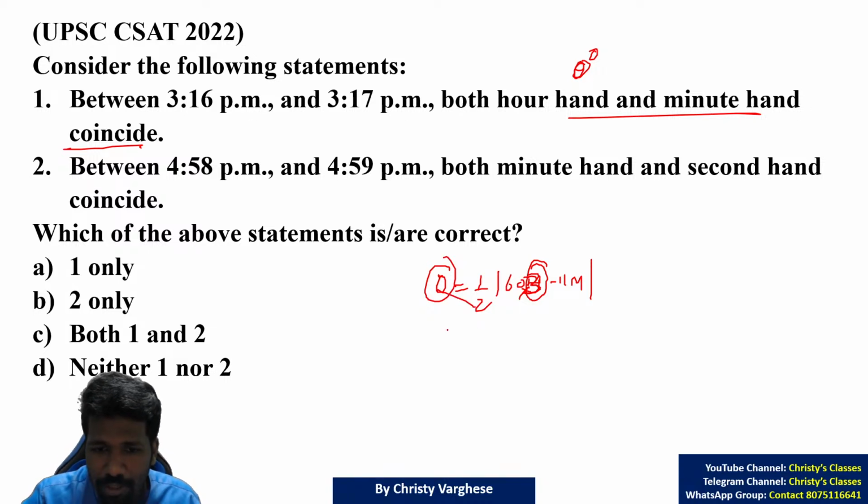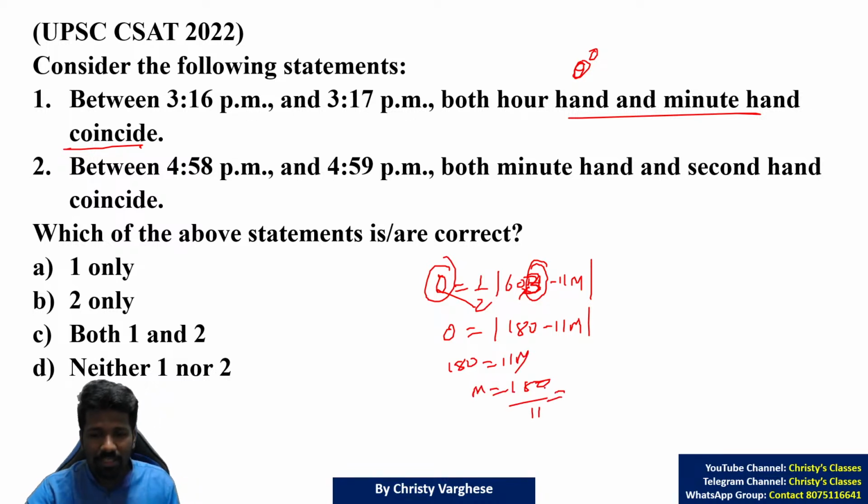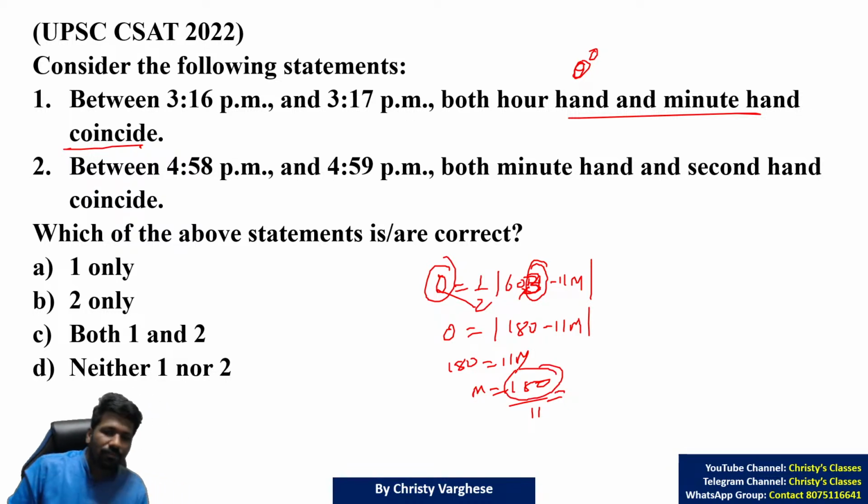So cross multiplying by 2, you will get 0 is equal to 180 minus 11m. Opening up the brackets or modulus, you will get 180 is equal to 11m. That is, m is equal to 180 by 11. Yeah, this fraction simplification you have to do, that I have told you in previous classes. Division, if you understand in a logical way, it is very easy.